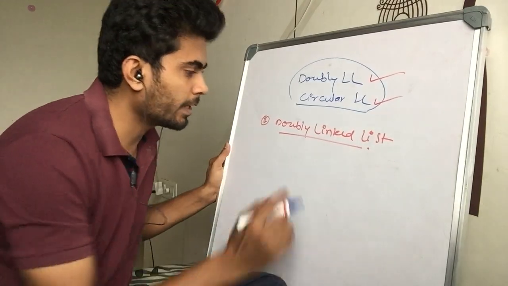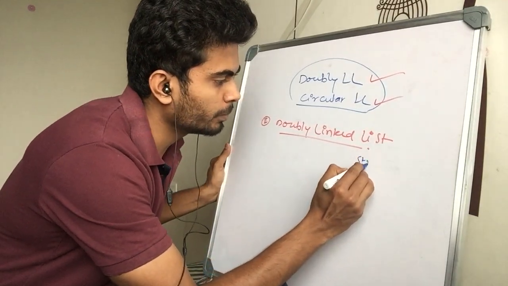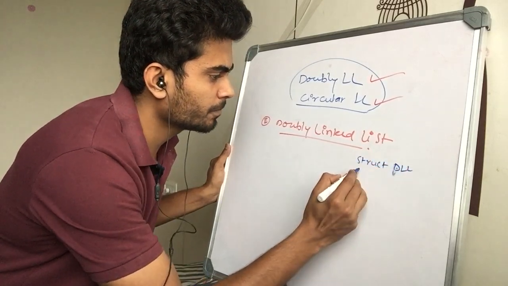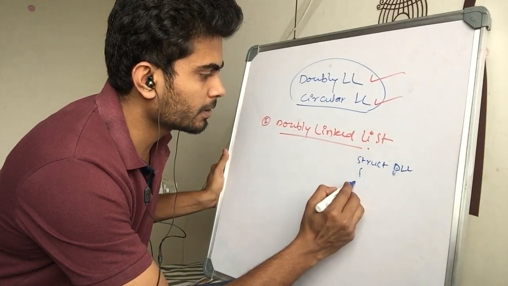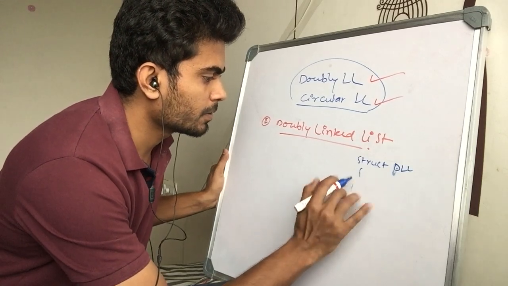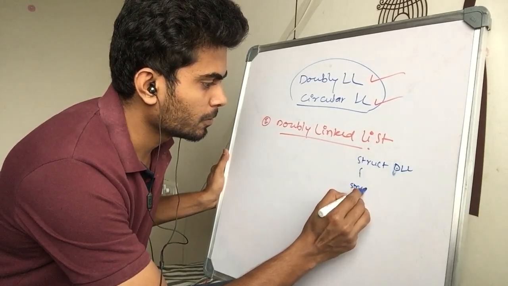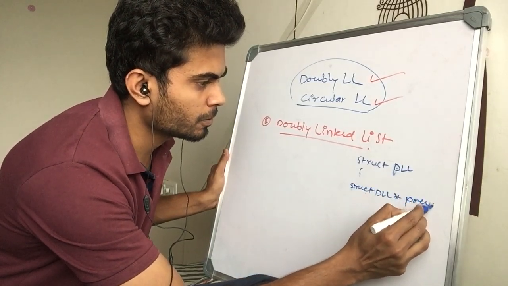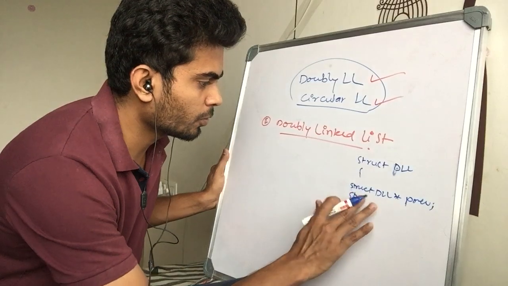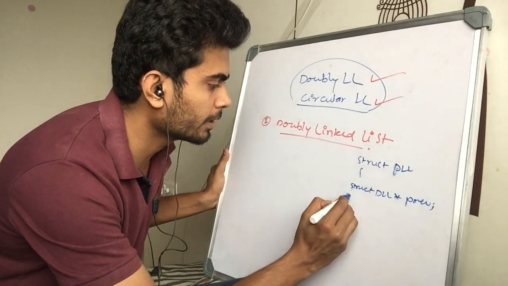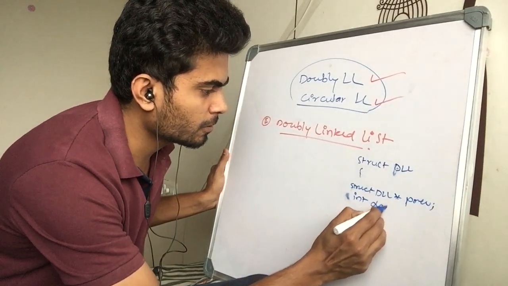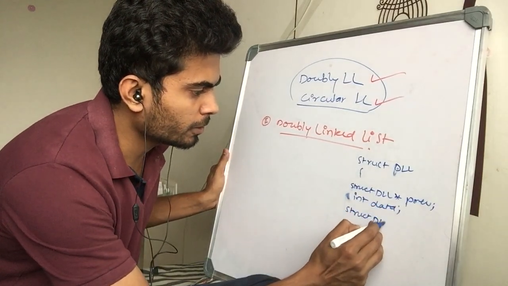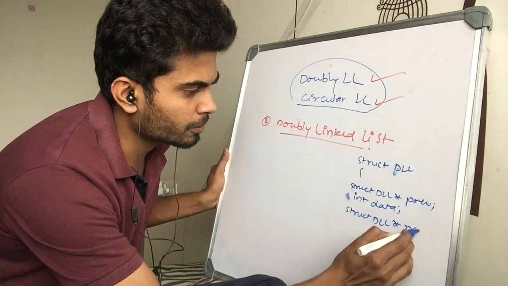First of all, let us define how a node of this kind would look. Struct doubly linked list, and it has, say, a struct doubly linked list type pointer, which is previous. The data is in between, so let's show it like that only. Say this is data, and again a struct doubly linked list type pointer, which is next.